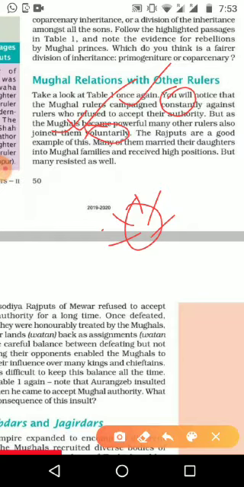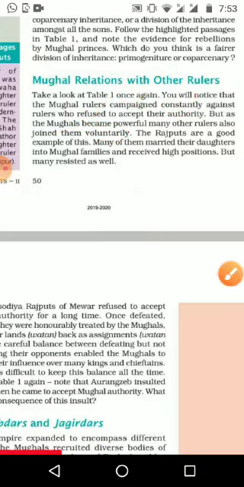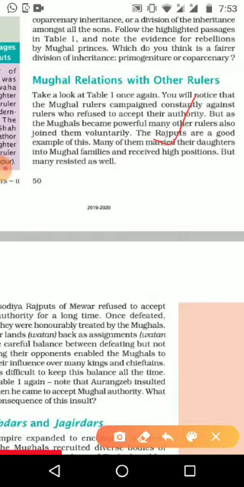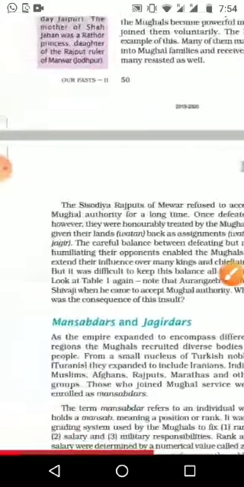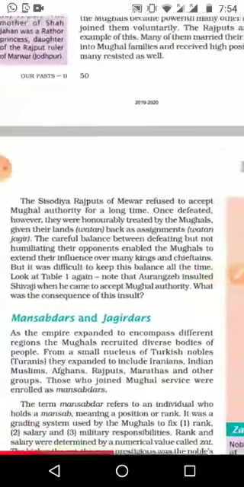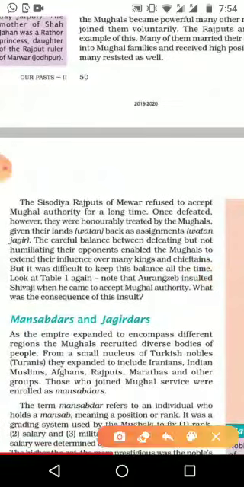We can see this in parts of the Rajputs, or the Sikhs. Some families joined through marriage relations. They gave their daughters in marriage to the Mughal kings and received high positions, such as governors' positions, and started a good relation with the Mughal kings. Then the Sisodia Rajputs of Mewar refused to accept the Mughals' authority for a long time.